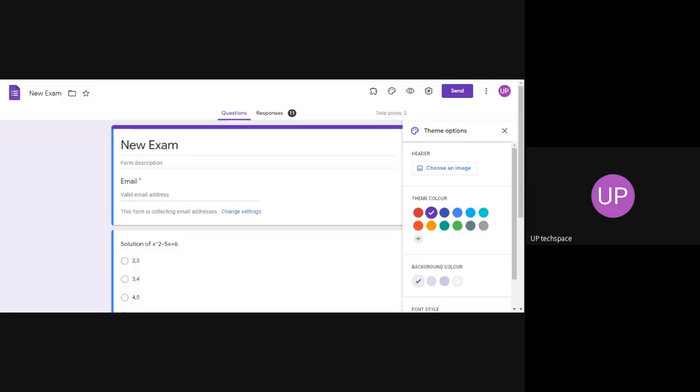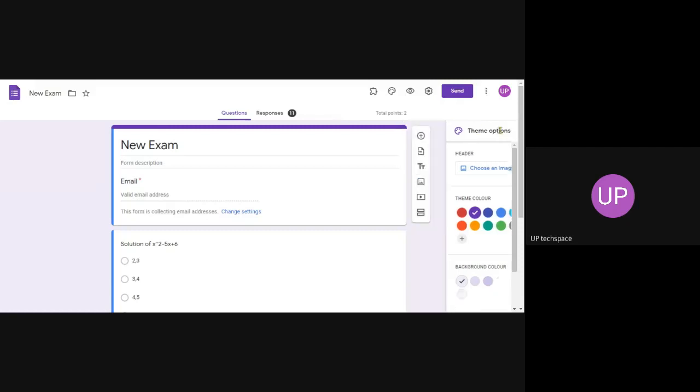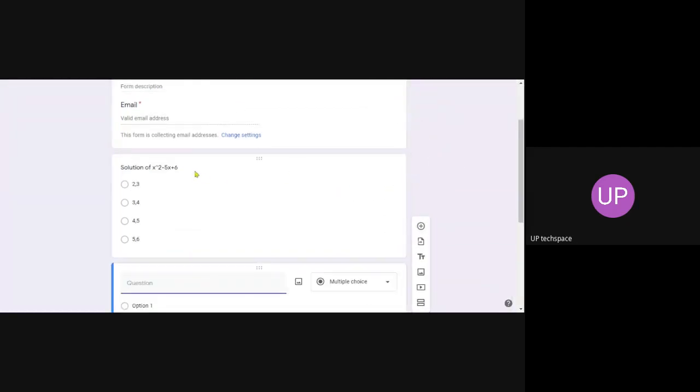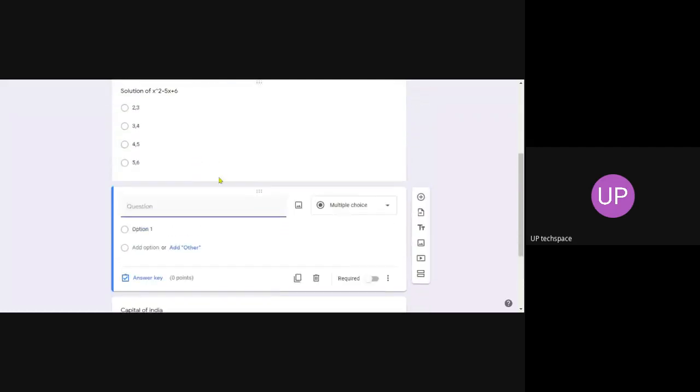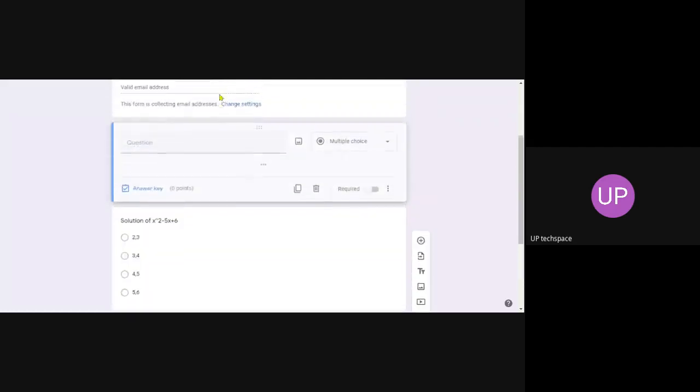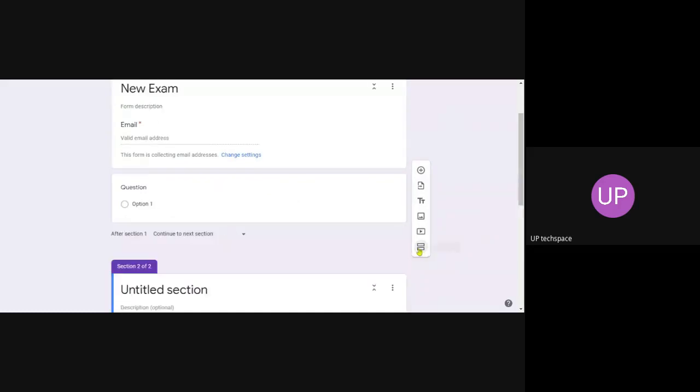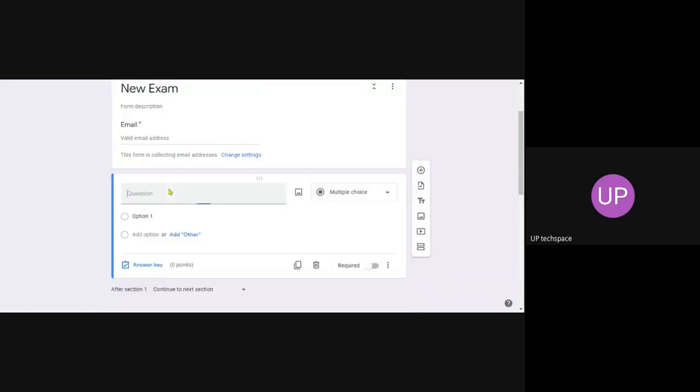Before that, let me discuss how to put a password. To put a password, there's a simple trick. You can add a question and keep that as the first question, and create a section after that. So the first question is enter password.